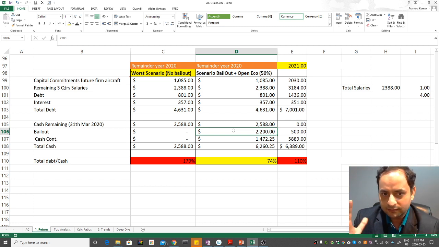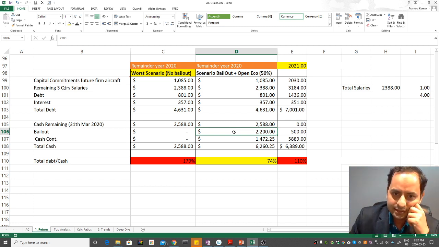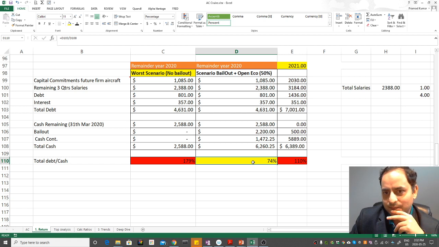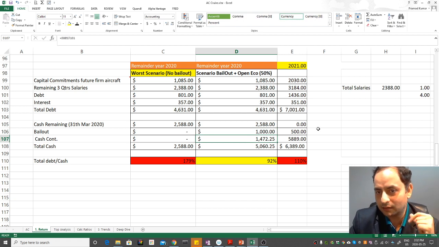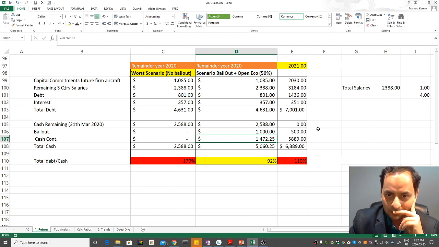If I do that kind of scenario and they get 6.2 billion in terms of cash, this means they are covered for this year. I expect 2.2 billion from the government bailout, but even if the government bailout is only 1 billion, they are good, they can cover that. So not a problem for this year.